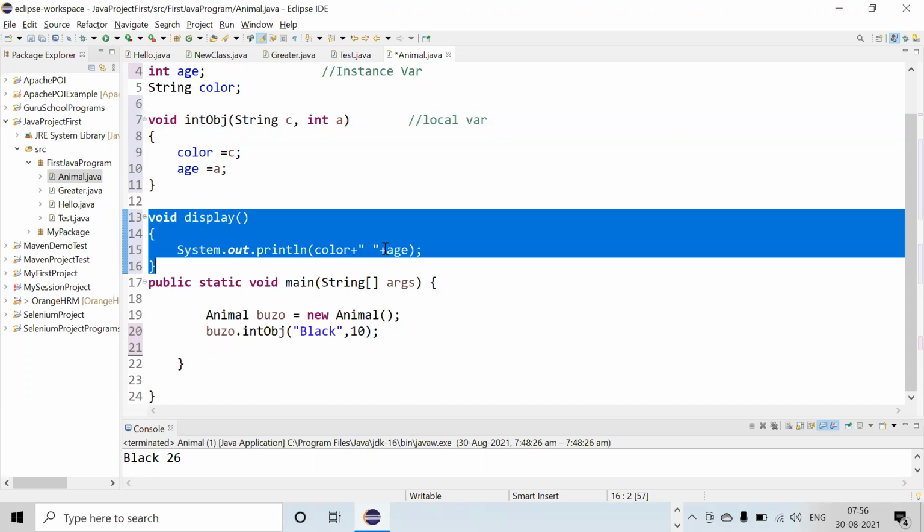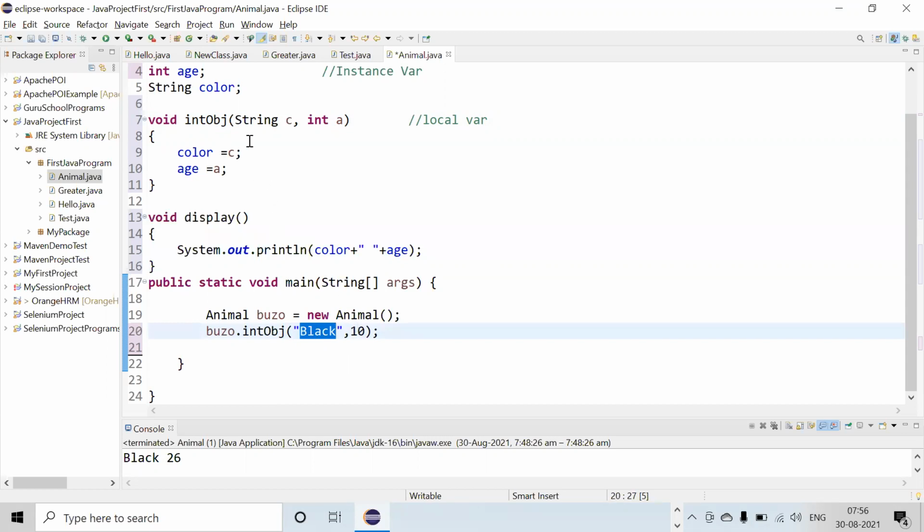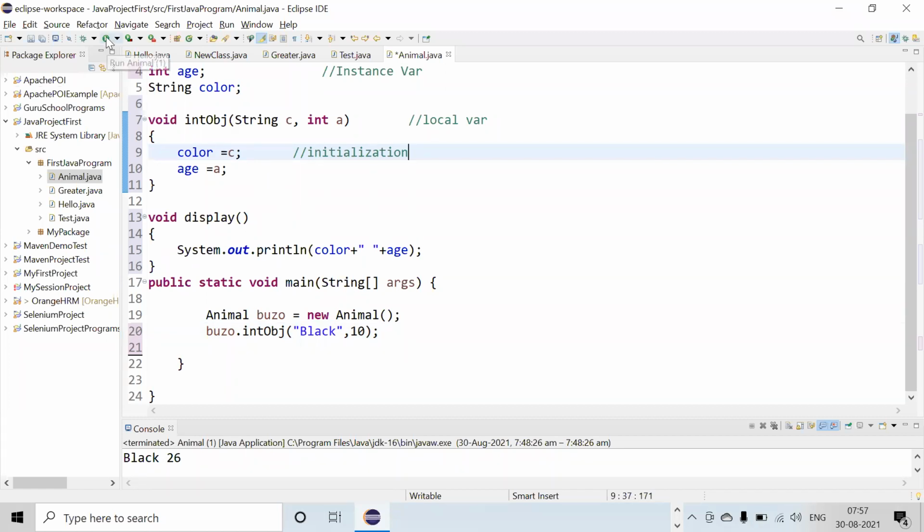So this is the way you can use your values in different methods. We cannot use it if it is not assigned to the instance variable. What is this called? Can anyone tell? Initialization. Okay, so this is called initialization. Anyone has any doubt in this?